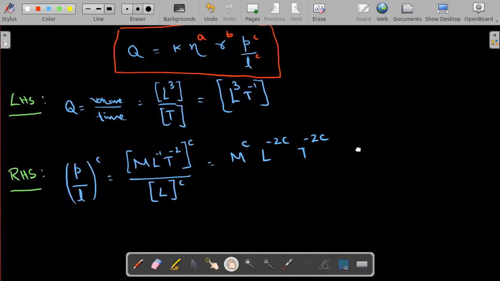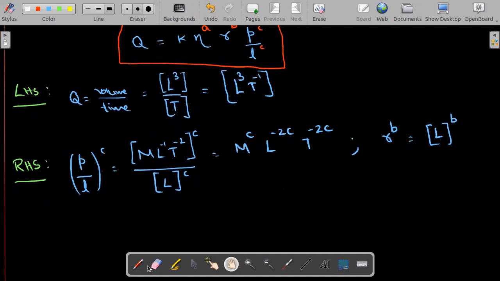What about r? Similarly, can I write here only r? I hope you won't get confused. This is r power b. What is r? It's the radius, which is nothing but length. Length power b. Now the last one, coefficient of viscosity. That I'm not going to explain how to write, because you have already written the dimensions. So please write down the dimensions of the coefficient of viscosity, which I'm directly writing, but you better work out how exactly you got this.